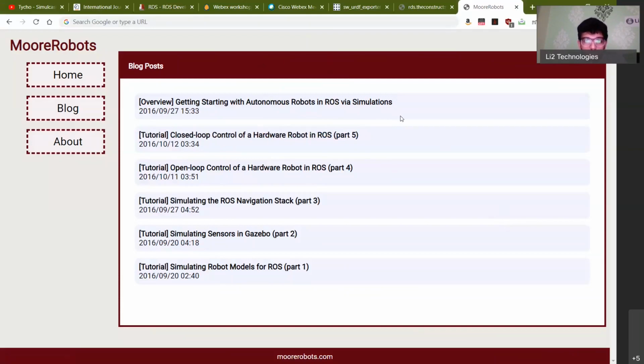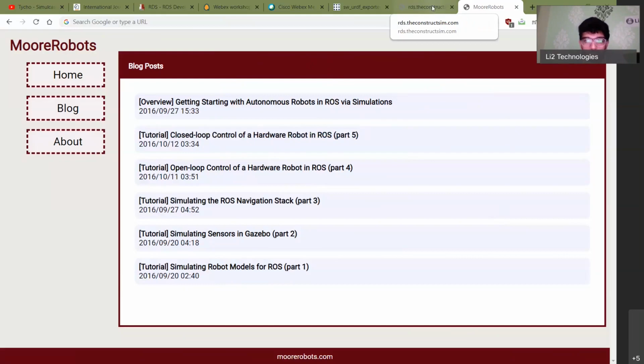So these are all the various broad fields in robotics in which there is a really high demand for jobs. If you have any questions at this point for me, it's up to you to ask me anything related to either today's workshop, robotics in general, or if you want to know about the projects I have done or experiences I've had, I'll be happy to share them as well.